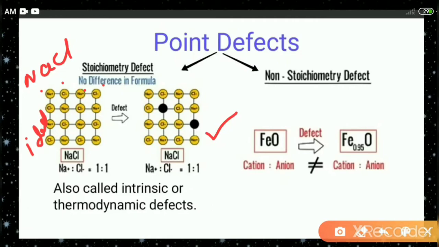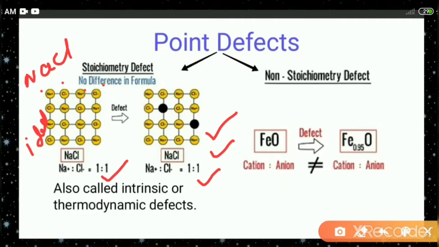Look at the second picture. In this picture you can find two particles are missing. But still the ratio is 1:1. Here the ratio between Na plus and Cl minus is 1:1, because however many positive ions are there, that many negative ions are there.